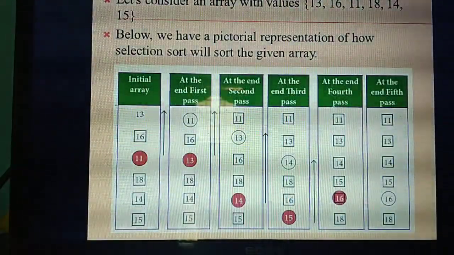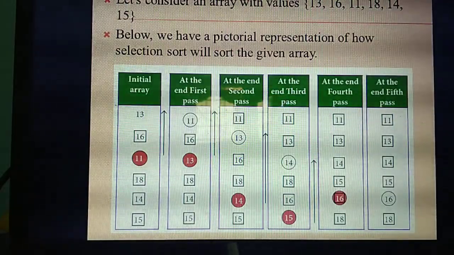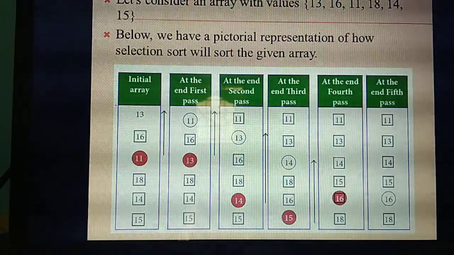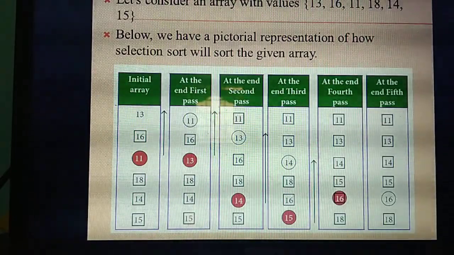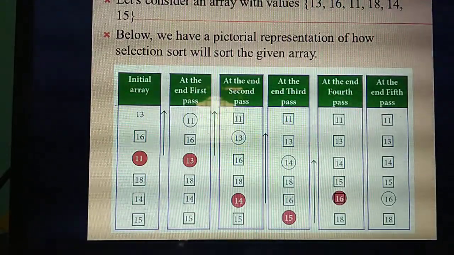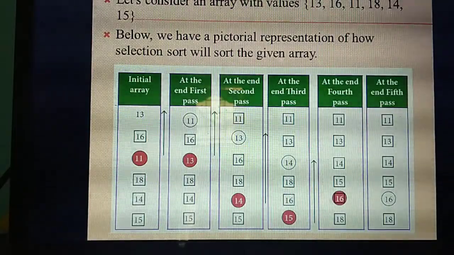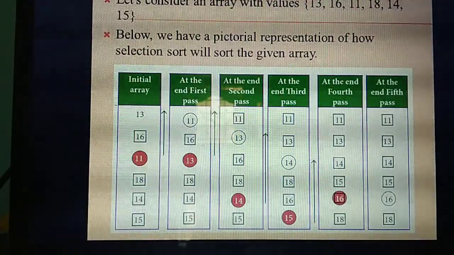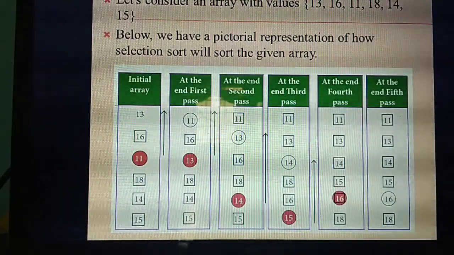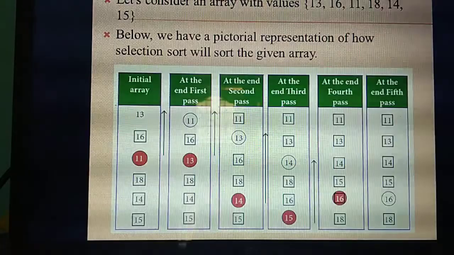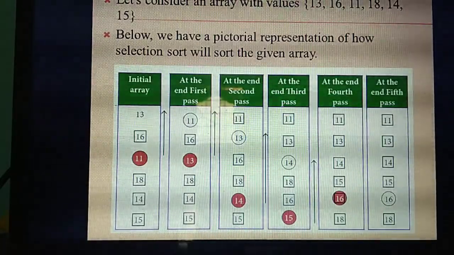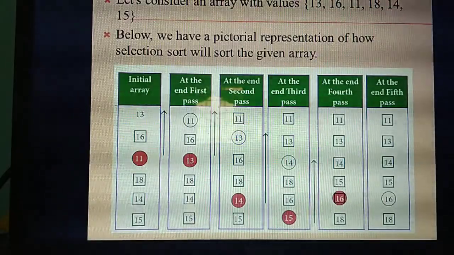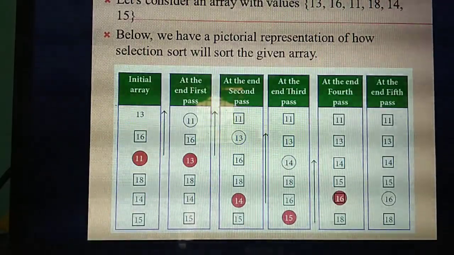So understand this example. Listen. What are the things you have studied today? Just recall. You discussed the searching algorithm, the binary search algorithm today. After that, sorting algorithms. Two sorting algorithms you have studied: the bubble sort algorithm, and the next one is the selection sort algorithm. Very, very important questions. Tomorrow we have one more sorting algorithm, the insertion sort algorithm. And there is one more topic in this chapter, after which this chapter will be over.